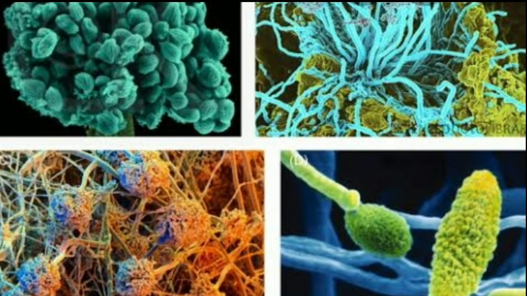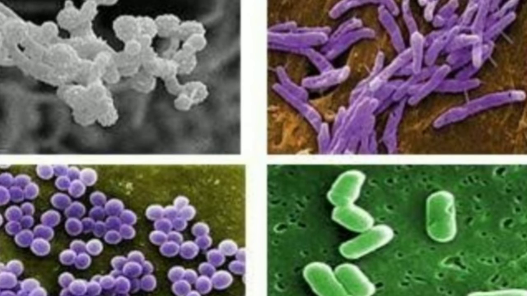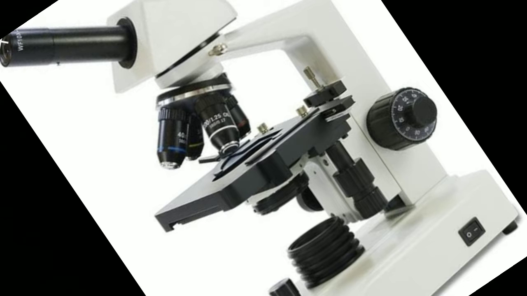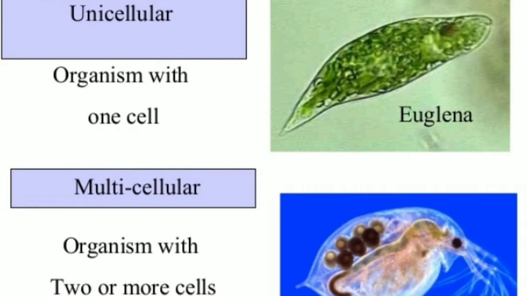If you observe a drop of water from the pond through a microscope, you will see a lot of tiny rounded structures. Tiny means very small. These tiny creatures are microbes. Microorganisms are very small in size, so they cannot be seen with your naked eyes. They can be seen only with the help of a magnifying glass or microscope. They may be unicellular or multicellular in nature, but usually unicellular. Unicellular means a single-celled organism.